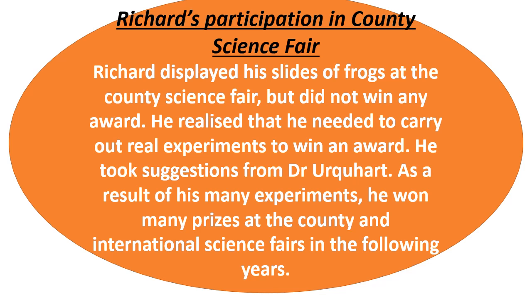Means there he found that others did some real experiment in that county science fair, but he did only the tissues of frogs. So there he realized that he had to do some real experiment to win the prize, and later on he did the same and got many prizes.